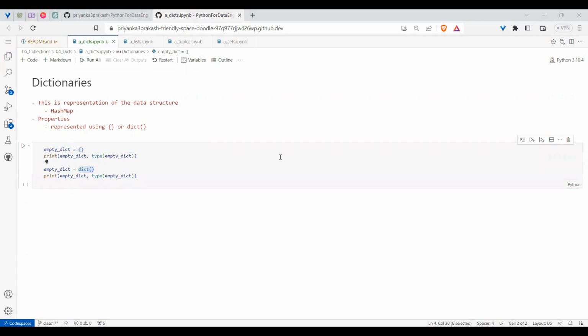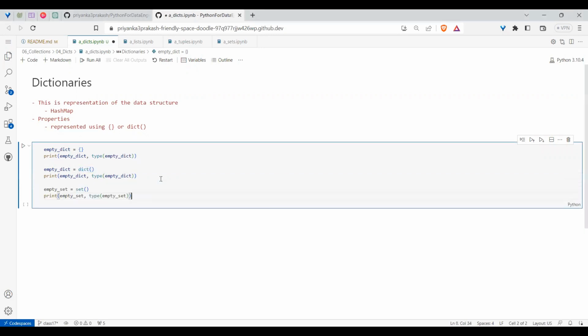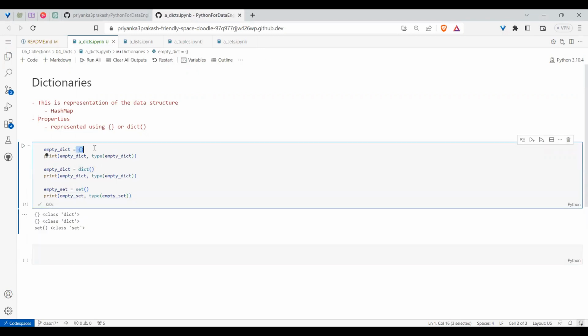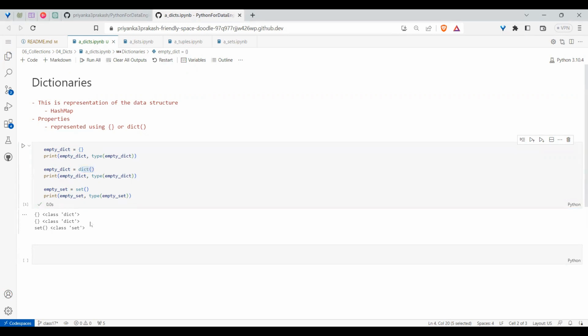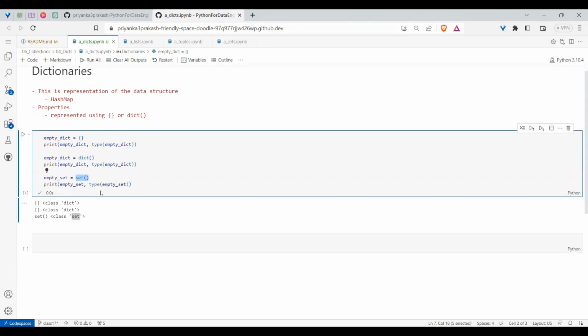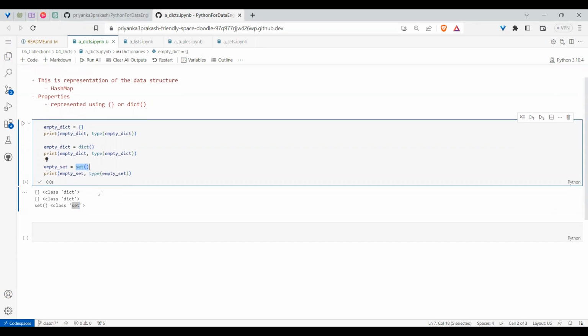Whereas for a set, I told you that whenever you are defining an empty set, we need to define it with the set function. So if you see the first two cases, when I use the braces or the dict built-in function, you get the result like this. That's what the PEP standard says: it's better to use these dict or set functions whenever you're defining an empty one. You will not have confusion. But when you are more experienced, it's easy.